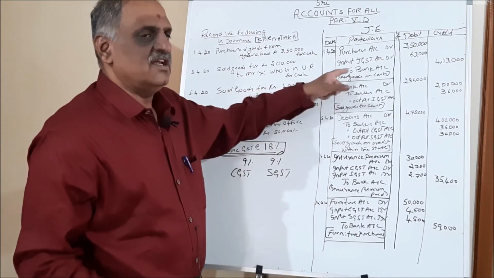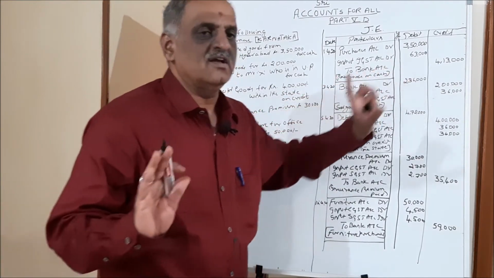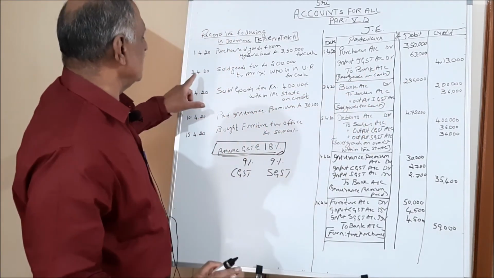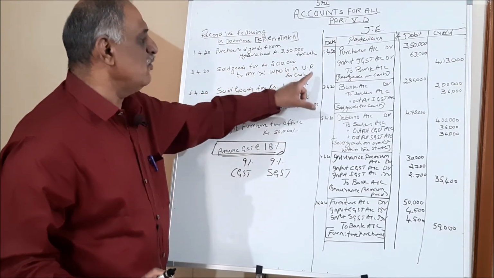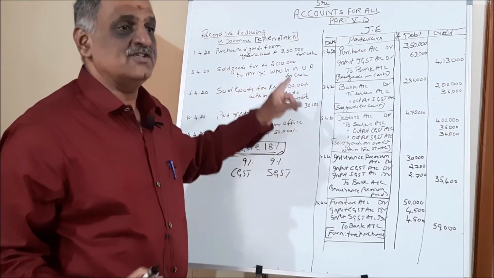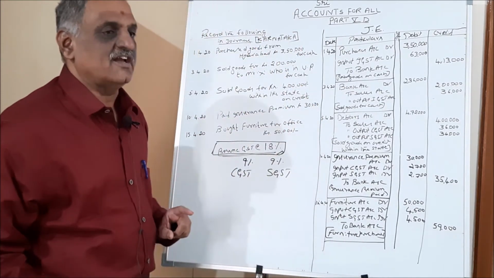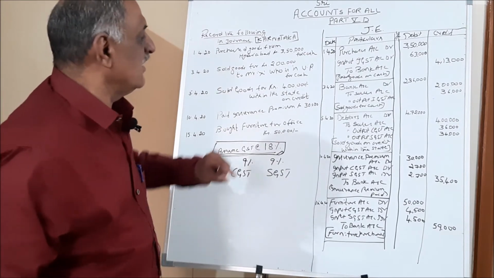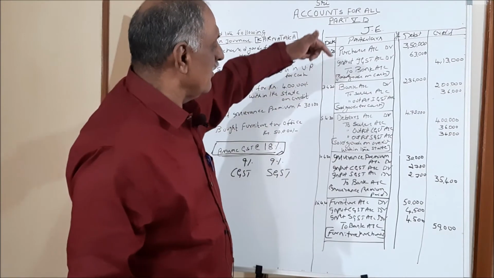Now the narration is a brief history of the transaction: purchased goods for cash. Then the second one, 3.1: sold goods for rupees 2 lakh to Mr. Y who is in UP for cash. Who is in UP? UP means Uttar Pradesh. Once again it is outside the state, so once again it is IGST. Then you are getting the cash.